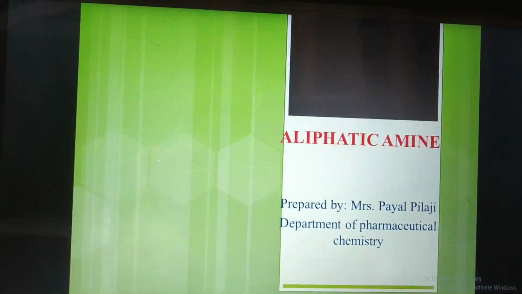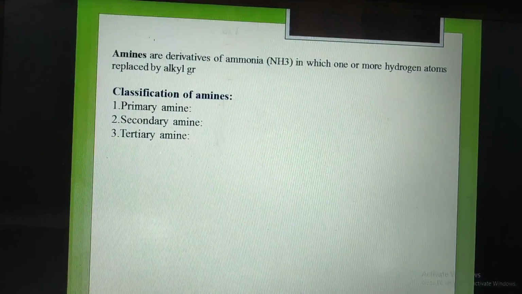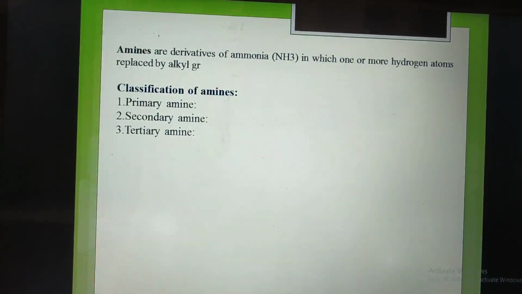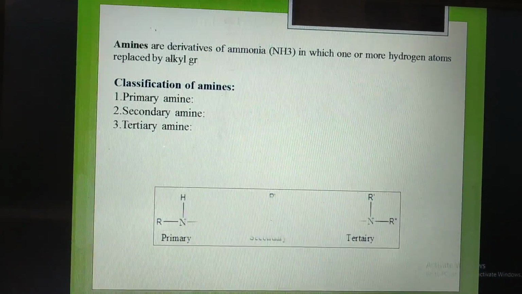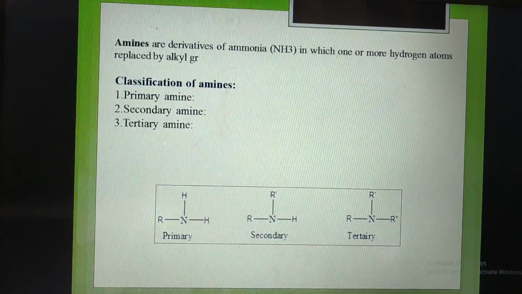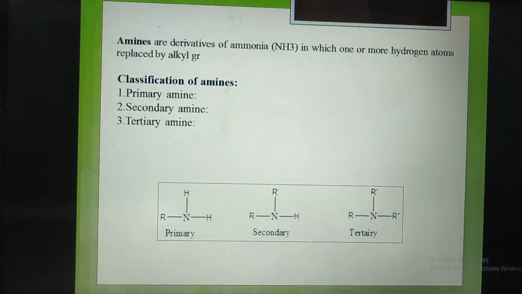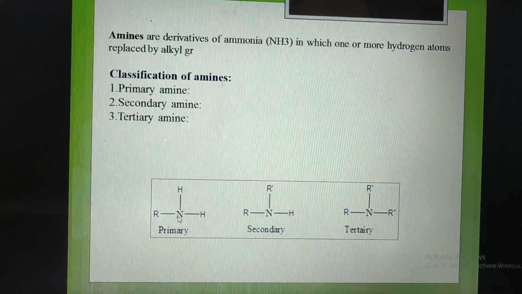Today's lecture on the aliphatic amine. Firstly, the amines are derivatives of ammonia in which one or more hydrogen atoms are replaced by alkyl groups. Next, classification of amines. First, primary amine, in which one hydrogen atom is replaced by one alkyl group. This is the example of primary amine.